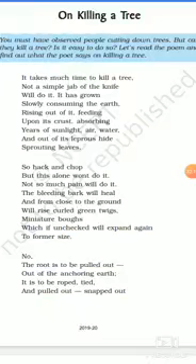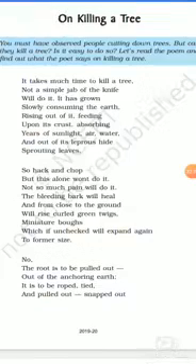See the second line of the first stanza: not a simple jab of the knife. After knife, is there any punctuation, any comma, any full stop? No, sir. So if there is no punctuation mark after the line and it goes down to the next line, then it is called enjambment.